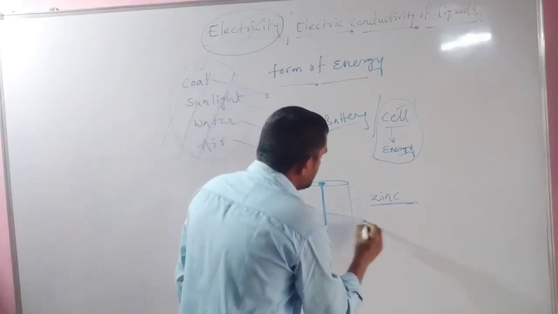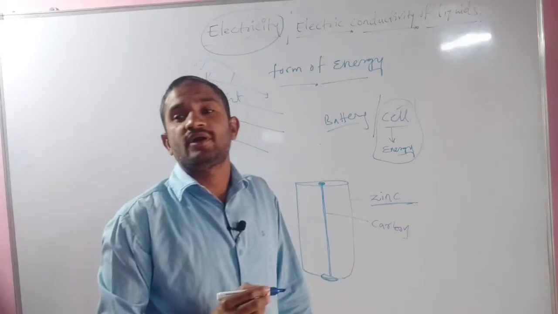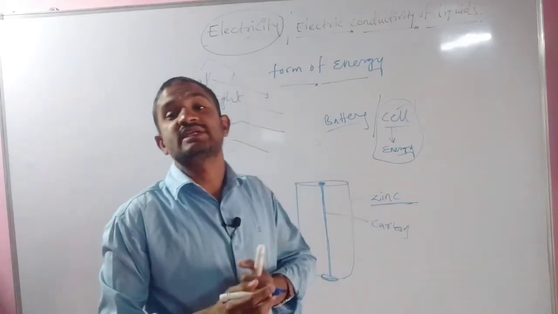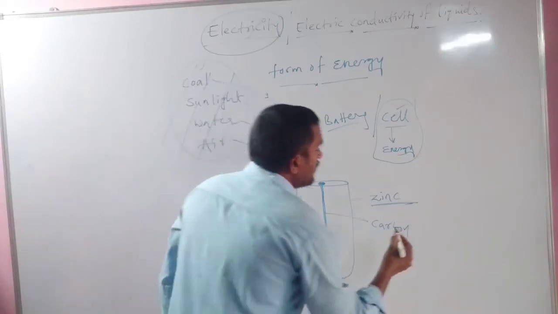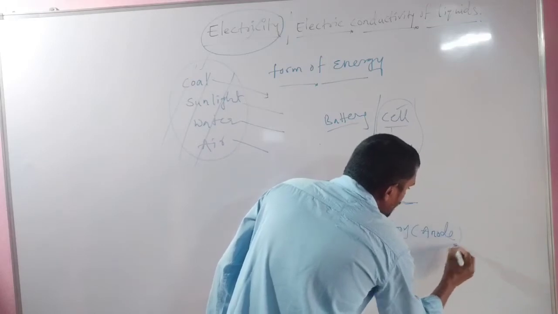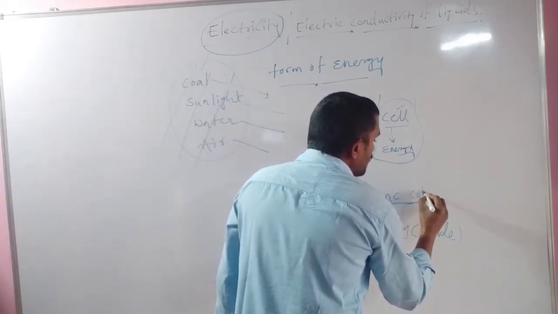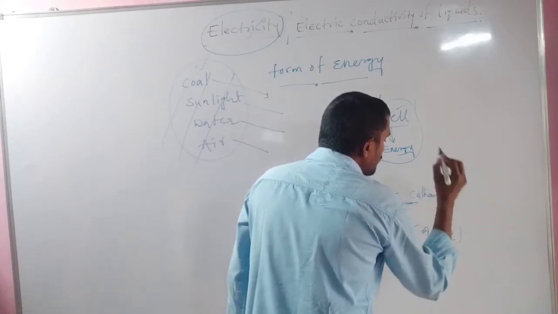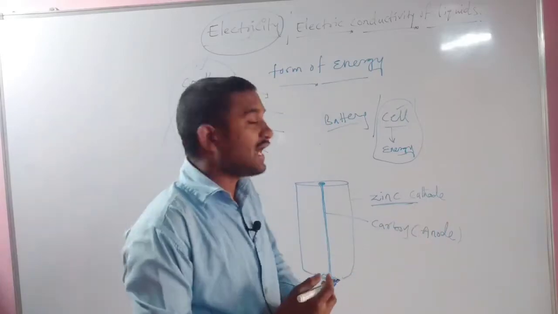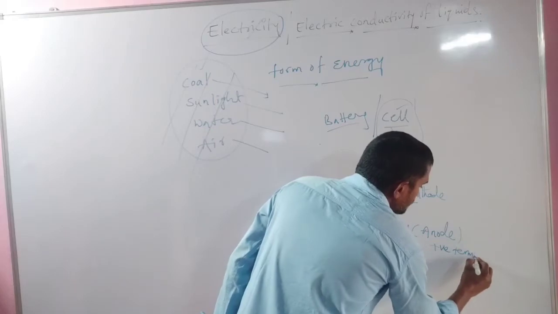This rod is nothing but a carbon rod. It is in a zinc strip or zinc plate. This carbon rod works as an anode, and this zinc plate works as a cathode. What is meant by the anode? Anode means positive terminal.